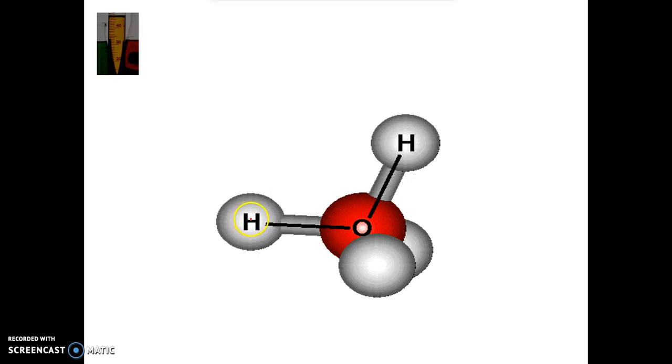So you can see there is one H, two H, and one O. That means we can write that as H2O. And what's H2O? It's water. So this is the chemical formula for water, which is really simple, H2O. But how the two H and O are bonded together, we are going to learn in one of the topics, which is chemical bonding.